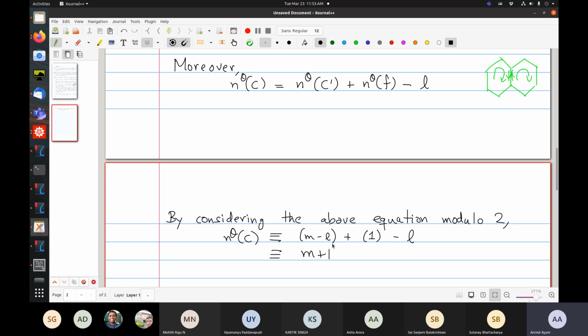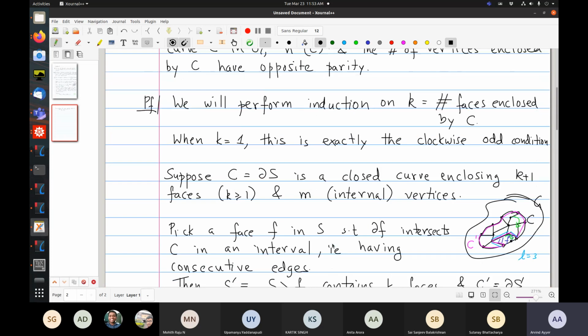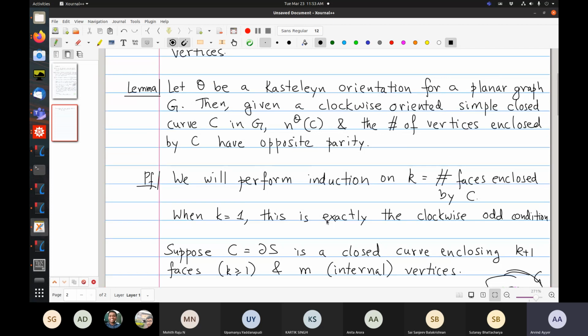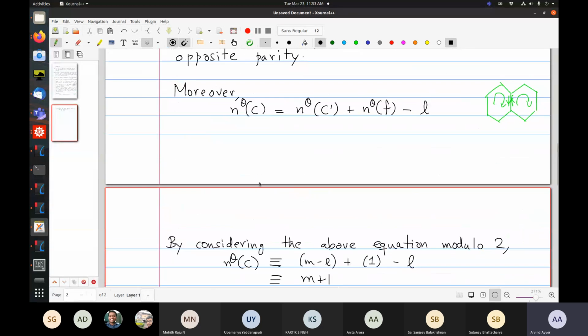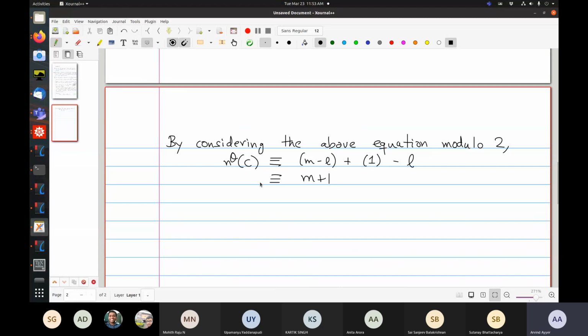Okay. So remember, m was the number of internal vertices of C. So what we have shown is that NO of C and m have the opposite parity. So proving this. Okay.